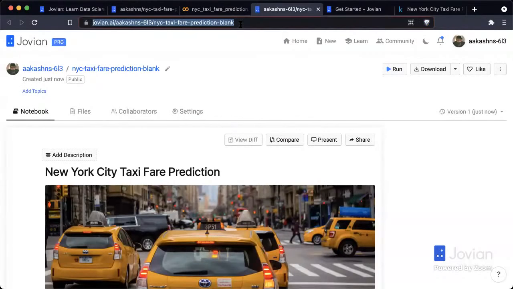And the benefit of having a notebook on Jovian is that you can share it with anybody. Like I can take this link and I can post this link in the chat. Of course, you can also make your notebooks private or secret if you would like to. And you can add topics to your notebook so that other people can find them easily.